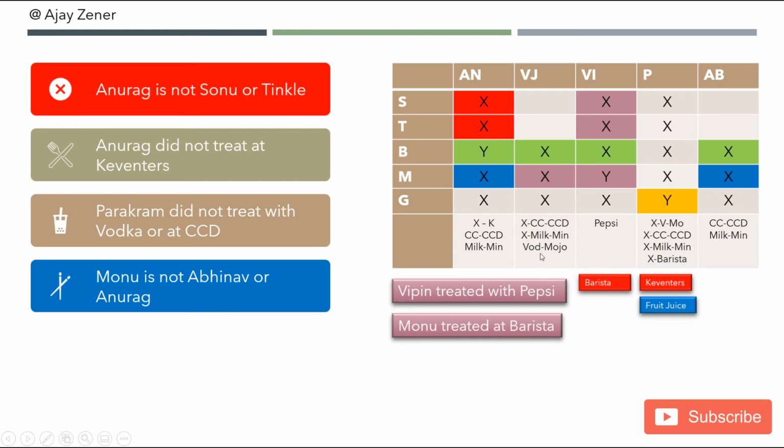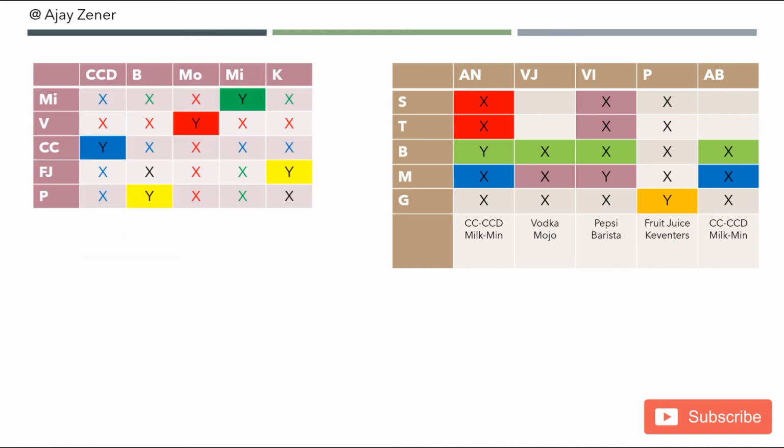So this completely solves the question for me, but I still don't know who is Sonu or Tinkle here. I also don't know who gave the treat at CCD and who gave the treat at Minerva. So these are the two grids that we use to solve this. This grid is partially filled and we don't know about this and this because it can be interchangeable. But these three we are very sure of. So Vijender gave his treat with vodka, Vipin gave his treat with Pepsi, and Parakram gave his treat with fruit juice.